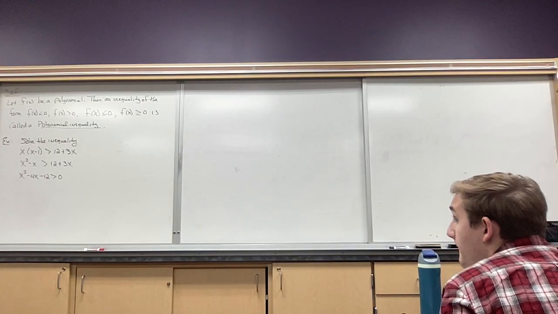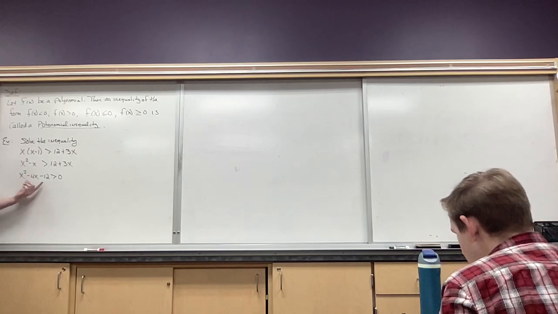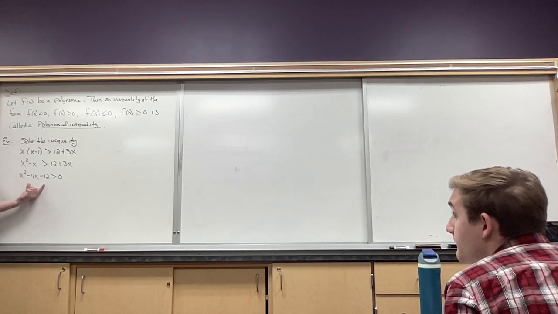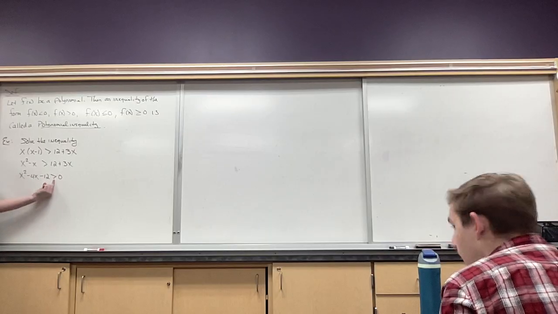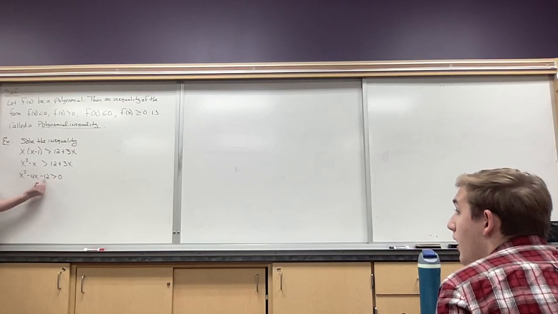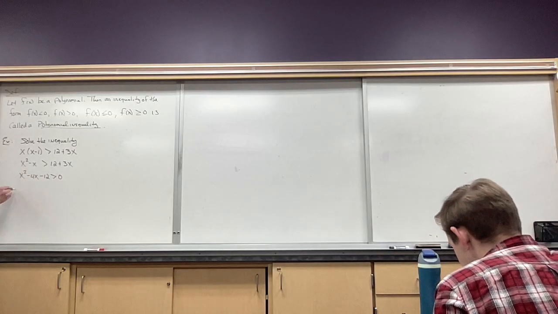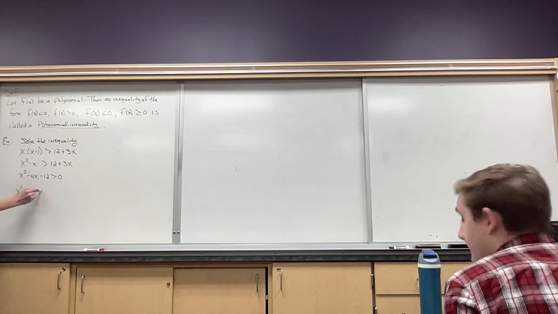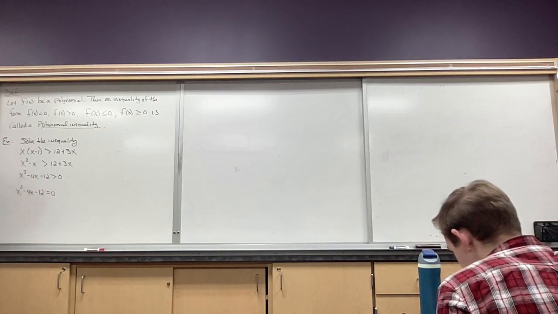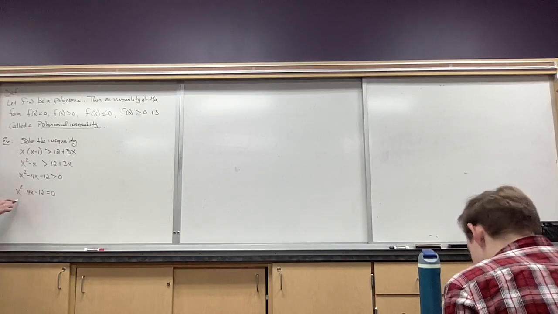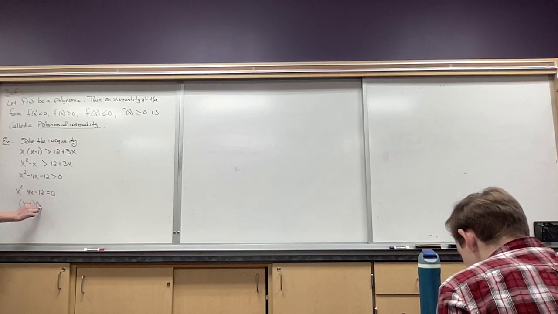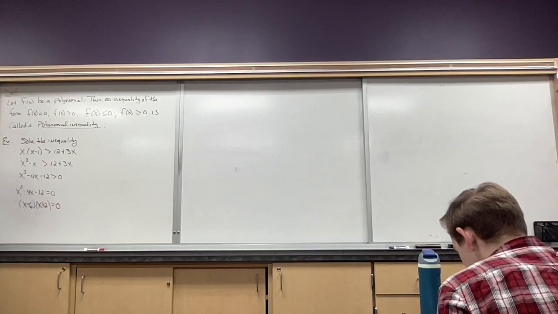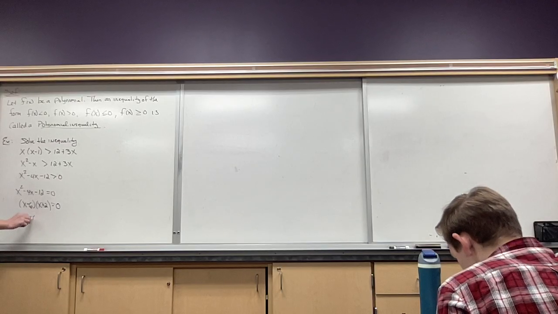Now, looking at this, what you want to do next is figure out when this is 0. What x values give it to be 0? And can we include it if that's the case? No, but we still need to figure out what makes it 0. So let's set it equal to 0 and solve. This inequality sign, I'm going to ignore just right now. I'm going to solve by factoring. The factors of negative 12 that add to give me negative 4 are negative 6 and 2. When I solve for each one, I get 6 and negative 2.